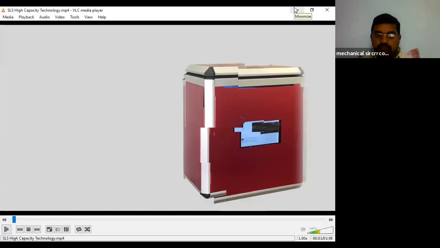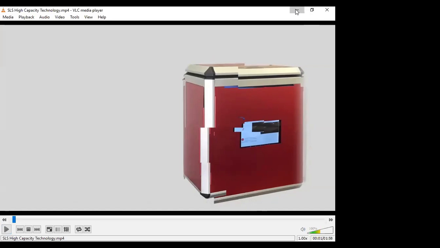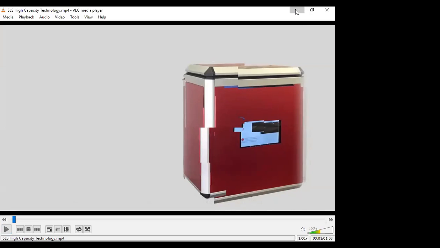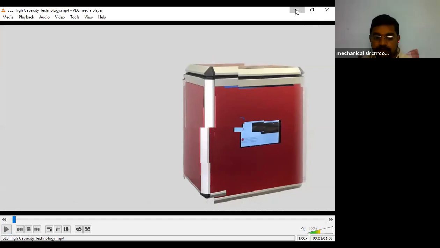I think you have got the idea about this SLS technique. Many of you have seen the video. One more video I am going to show, which has a high capacity SLA technique, with a rotating mirror.